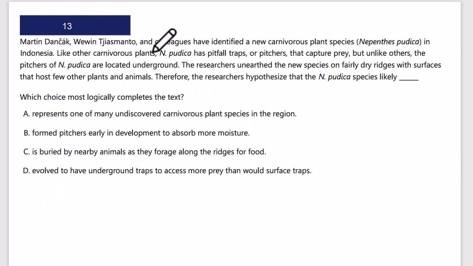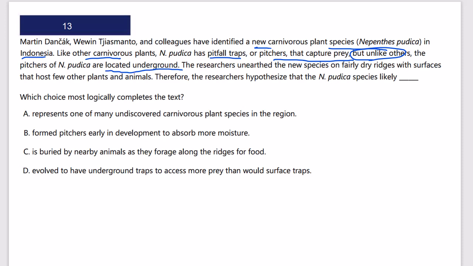Okay, inferences question. Let's read the text. Such and colleagues have identified a new carnivorous plant species, such and such, in Indonesia. Like other carnivorous plants, such and such has pitfall traps or pitchers that capture prey. But unlike others, the pitchers of such and such are located underground. How do they capture their prey? What are they looking for?